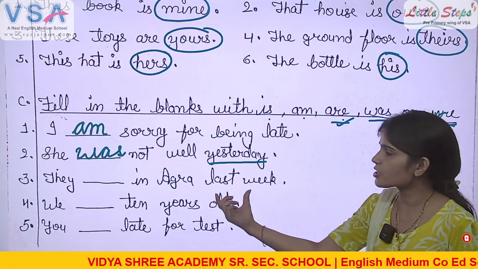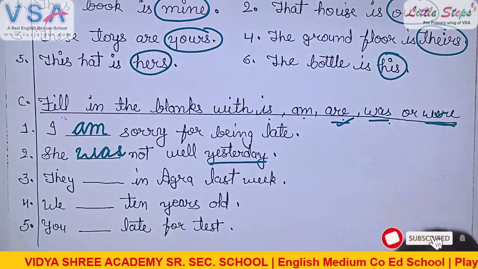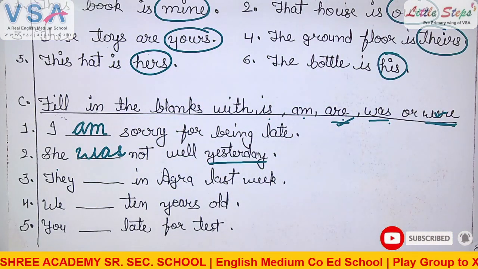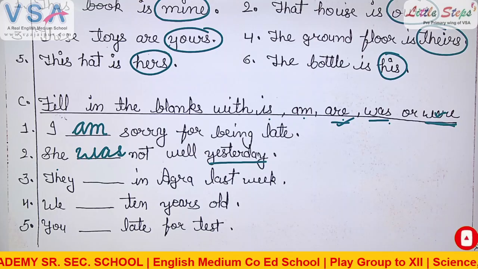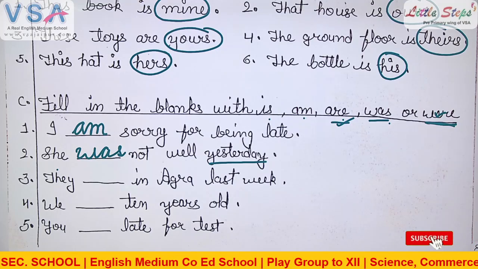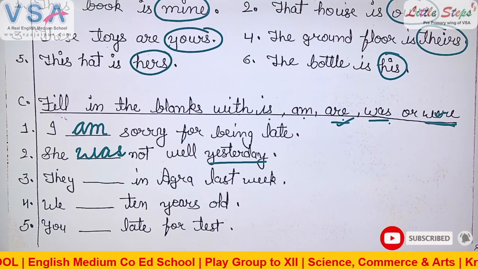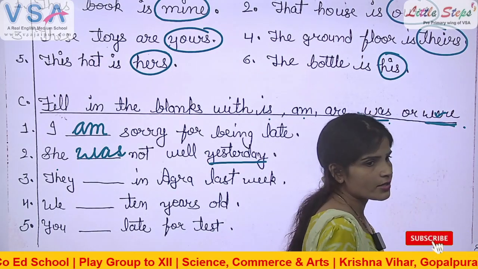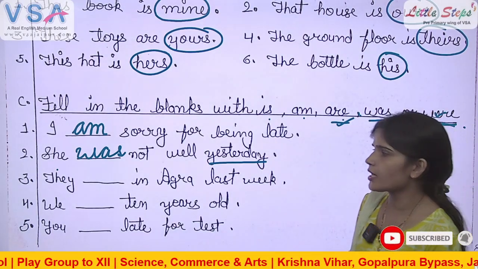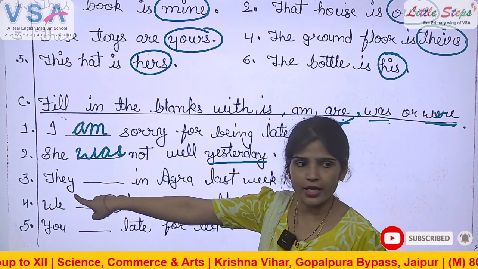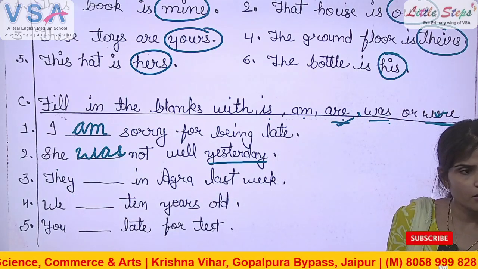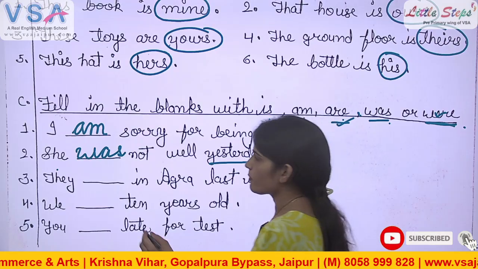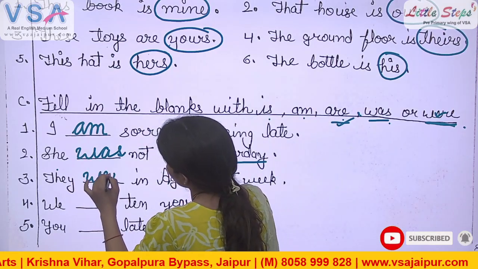Because last week means the week that has already passed. Okay. So we are talking about the past time, and past time verbs are was and were. Means we have to choose from was and were. Yes, Vidhan, tell me. According to the subject they, which verb is correct? Was or were? Were is the correct verb. Very good, Vidhan. Sit down.